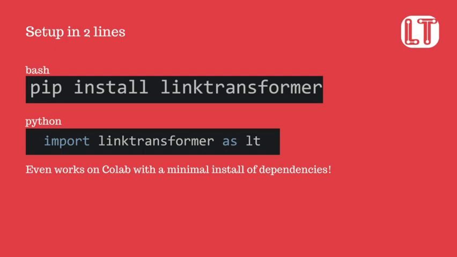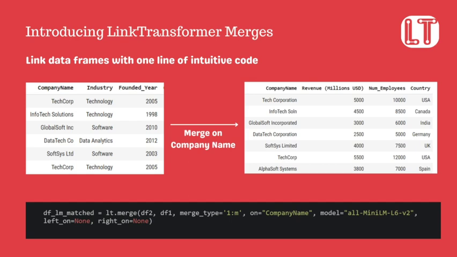Setup is easy with 2 lines of code, and it works on Colab with a minimal install. Merging datasets with LinkTransformer is easy. You can specify the data frames of interest, variables of interest, and a base model, and that's it.